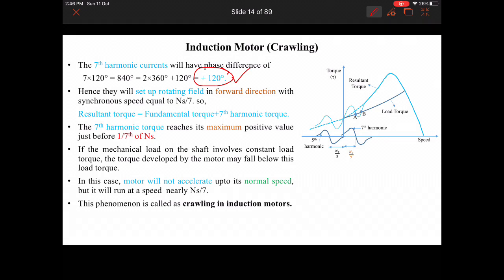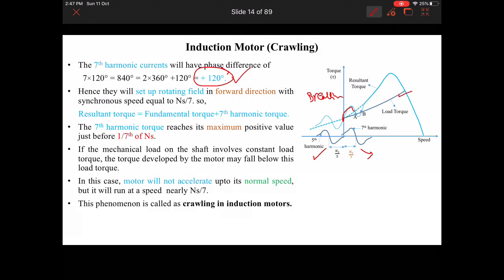The seventh harmonics torque reaches its maximum positive value just before 1 upon 7th of the ns. Like here, this is the fifth harmonics and it will produce the braking effect, while the seventh harmonics is supporting the motor, moving in the forward direction. Okay, but what happens? Let's say the motor starts and it starts producing the torque. It will follow like this.